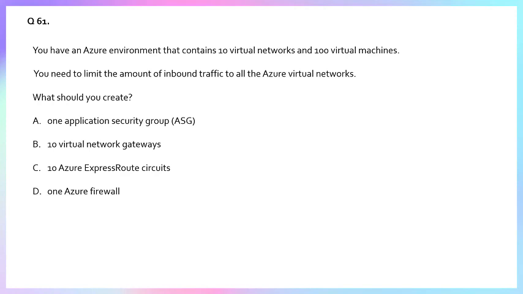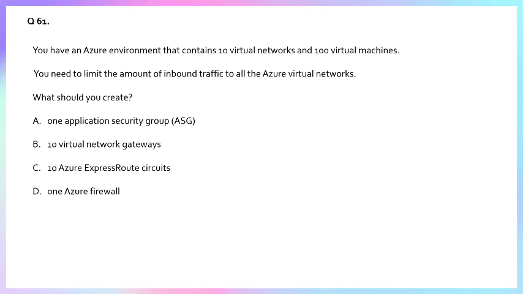So option D, Azure Firewall. Why is it true? Because it is a centralized network security solution for Azure. It works across multiple virtual networks within the peering or hub and spoke model as well. In a coming question, I will explain what peering is, what a hub is, and what the spoke model is. So it works across multiple virtual networks.